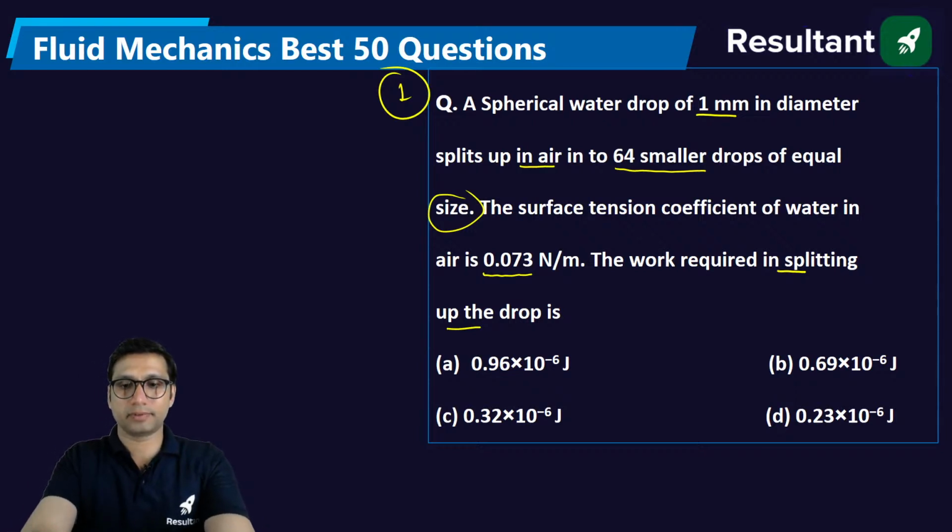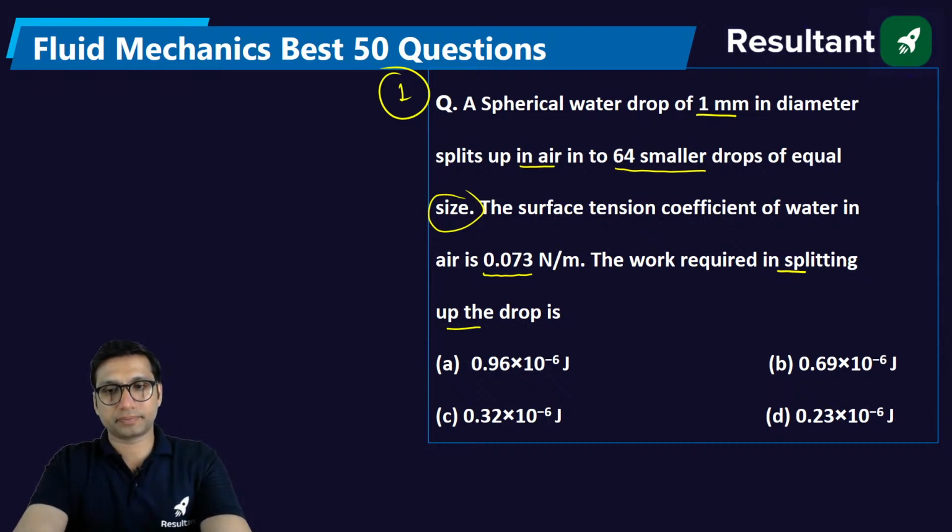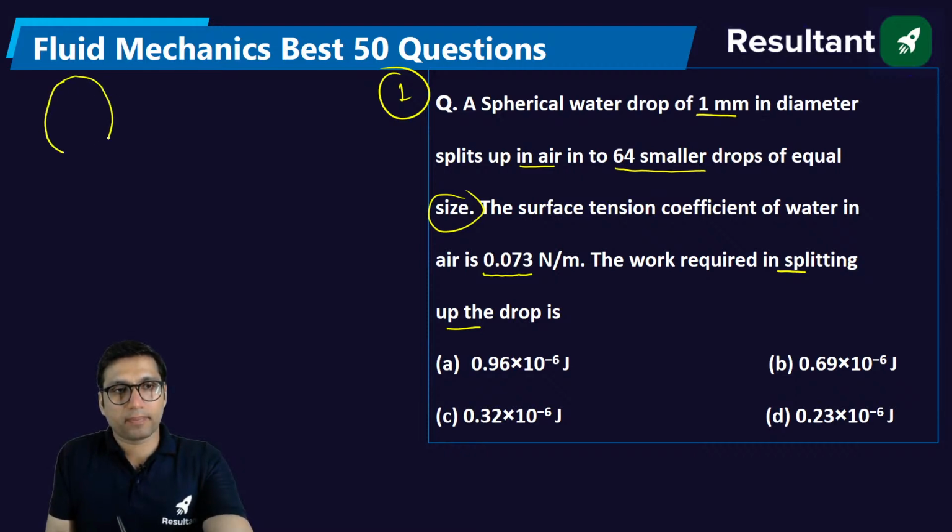That's a very simple question. Here you have to utilize the concept of surface energy per unit area. So which work will be utilized in splitting it? This water droplet will be split because of which thing? So the water droplet is having a diameter. We have a big droplet of water.